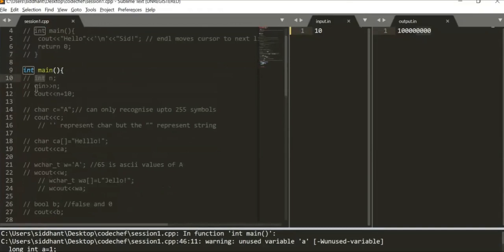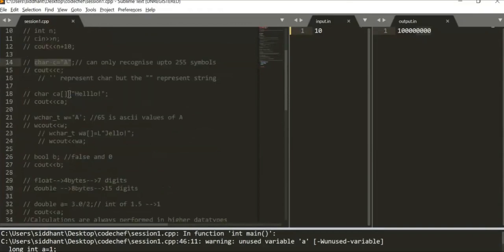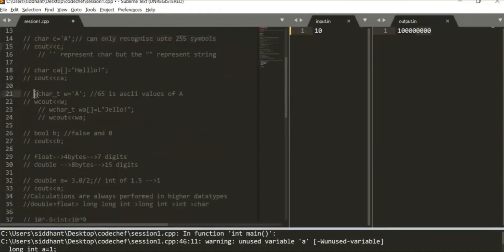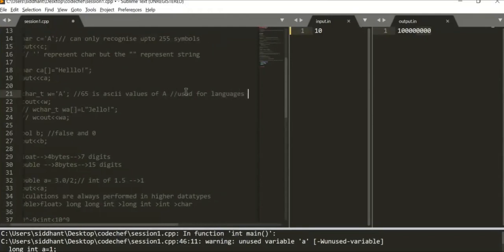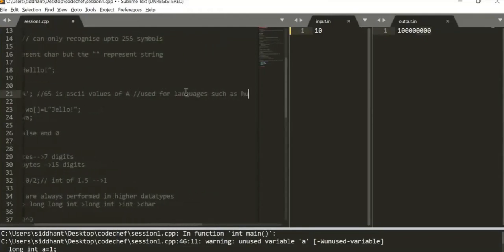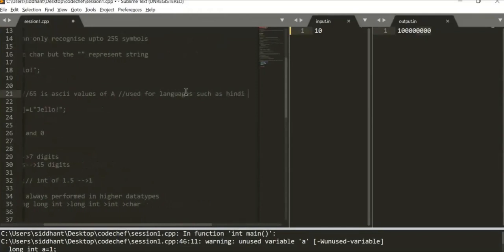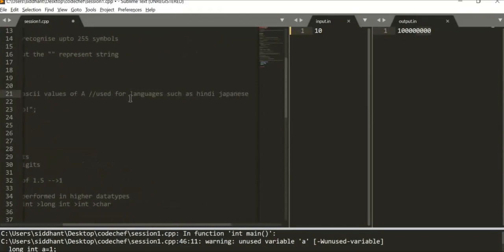declaration of int, how we take in the integers, how we print out integers, and the character, and why we should not use double quotes for character. Character should always have single quotes. The character can only recognize up to 255 symbols. So that is why we took up the wide character, which can take many more unique symbols than 255. And thus it is used for languages such as Hindi, Japanese, and so on.